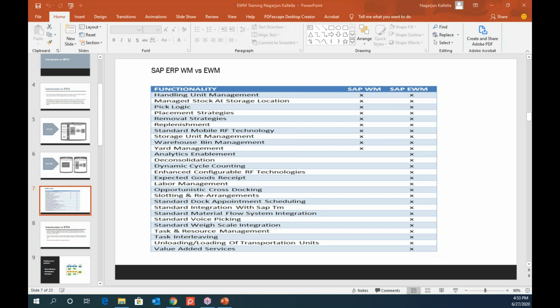Here, it's not that system. You will handle the labor efficiently here. For example, you have a put away, and this put away will take not more than 10 minutes, right? And labor management will help you see whether your resource is doing it within the target time or not. Sometimes, to look at the efficiency of your labor, you will go for labor management.